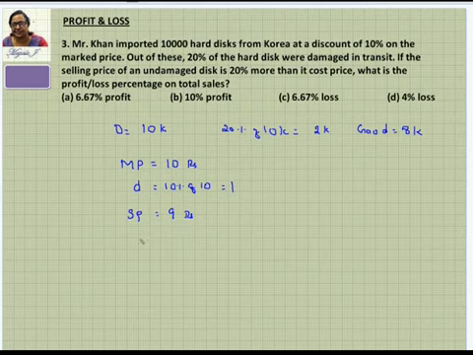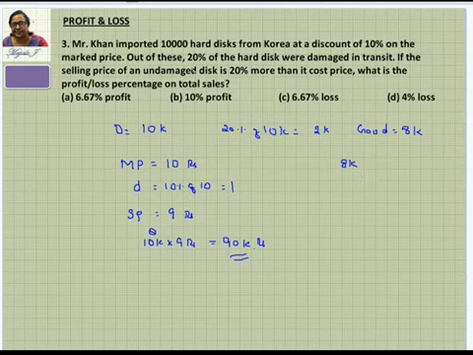How many did he buy? This is the original value which he purchased. The quantity was 10K. So he has purchased 10K. That is going to be your quantity, and each cost is 9 rupees after the discount. So he is going to spend so much, 90K. K is 1,000. So this is the amount which is going to be spent on buying this disc. And now, what is he having now? He's having only 8K, because the 2K have got damaged.